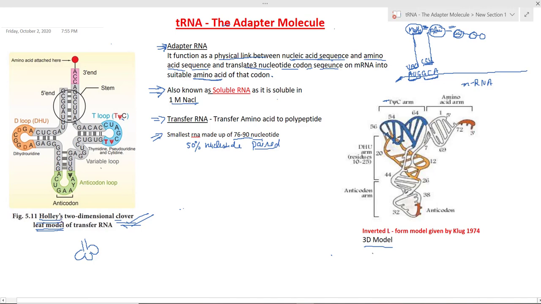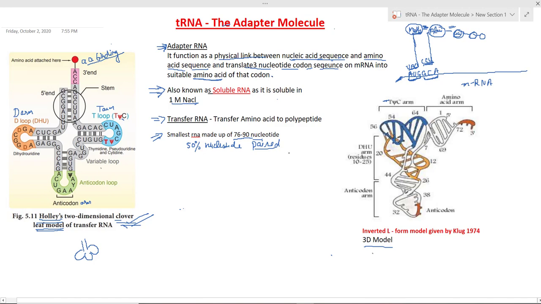It's given by Holley. And you can clearly see here the different arms of tRNA. This is the amino acid acceptor arm, or we can say the amino acid binding arm. There are different arms of this tRNA in the structure. This is the anticodon arm, and this is the anticodon present on it. Two other arms: dihydrouridine is present on this arm, which is why it is known as the D arm. And this is the T arm of this tRNA.